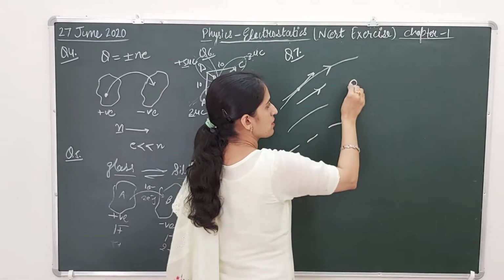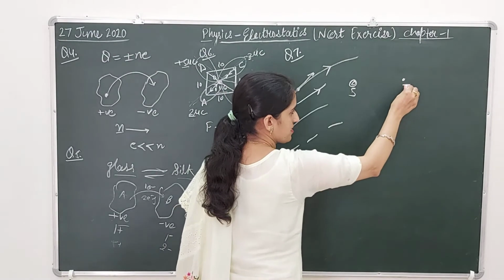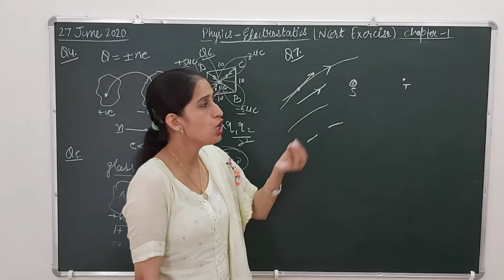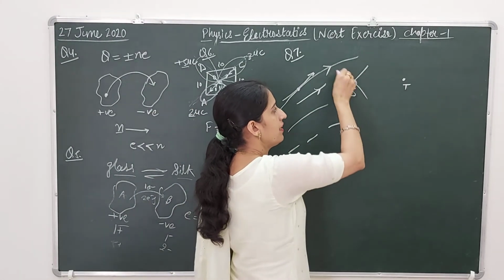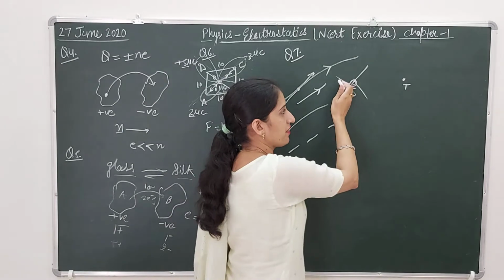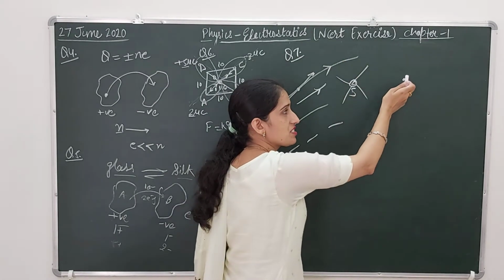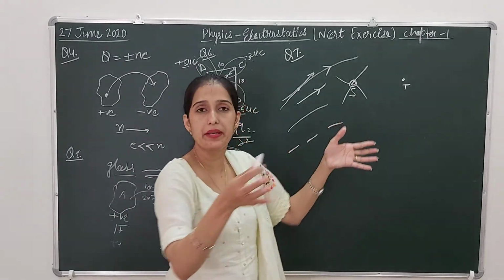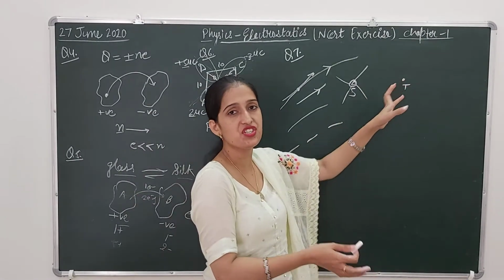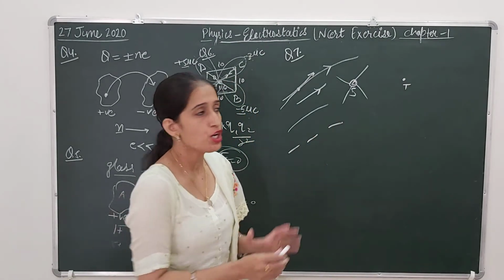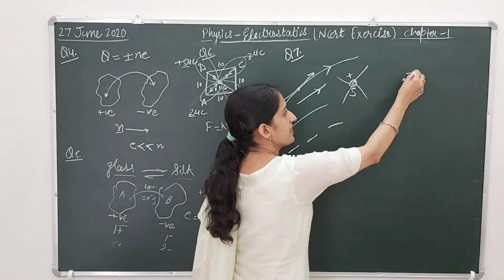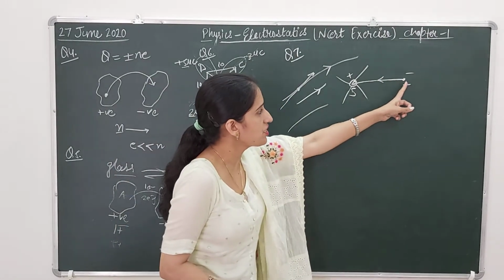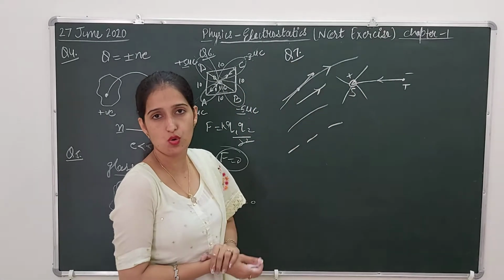Suppose, students, we have a source charge and a test charge. Test charge obviously has a very small magnitude. Source charge, because of its electric field intensity, is there. So this electric field is responsible for the test charge's motion. If they are of same nature, there will be repulsion. If they are of opposite natures, there will be attraction. So if one is positive and the other negative, it is going to attract it towards its side. This test charge is moving continuously towards the source charge.